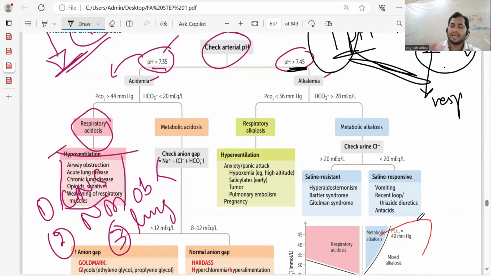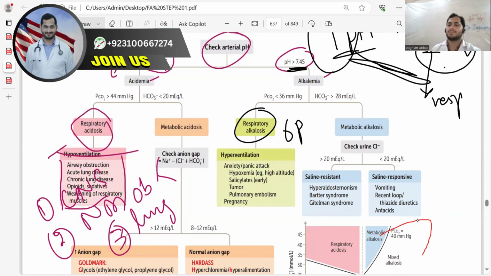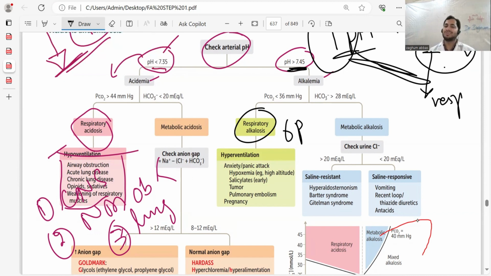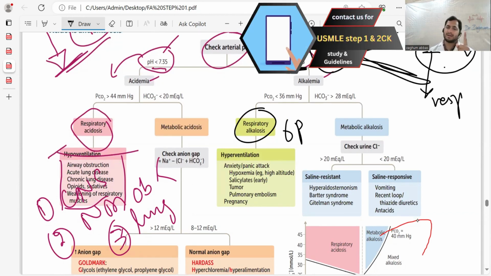So what is a mnemonic here? My awesome mnemonic here is 6P. Let's mix Urdu, Punjabi, and English with the mnemonic. So first mnemonic is panic attack. P for panic attack. First is panic attack.